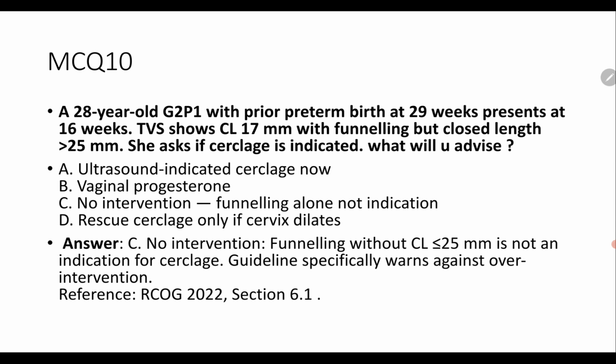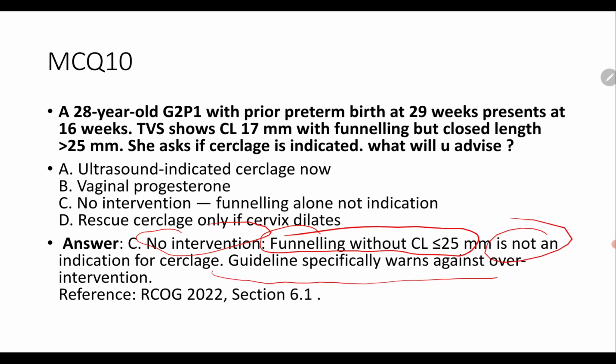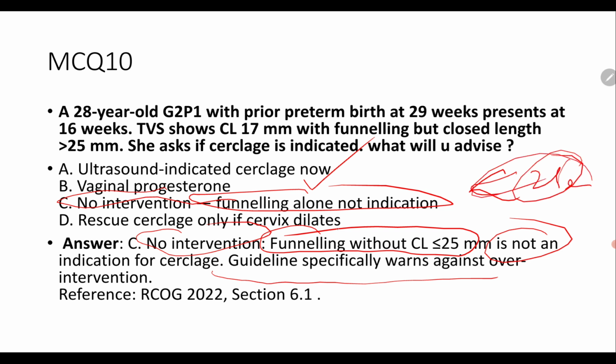Basically there will be no intervention, because funneling without cervical length less than 25 mm is not an indication for cerclage. Guidelines specifically warn against over-intervention. If the cervical length is less than 25 mm, then only go ahead, but funneling with normal length alone is not an indication for cervical cerclage.